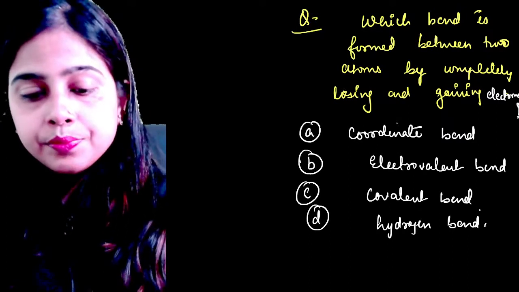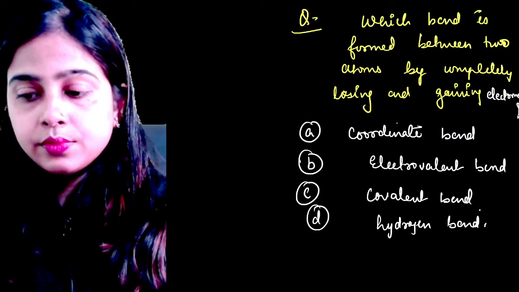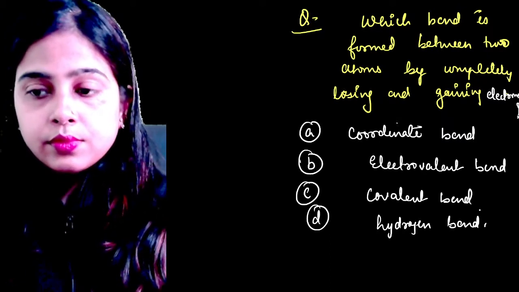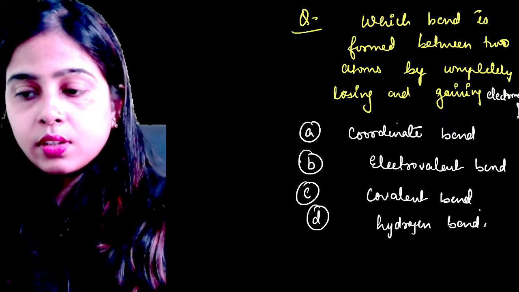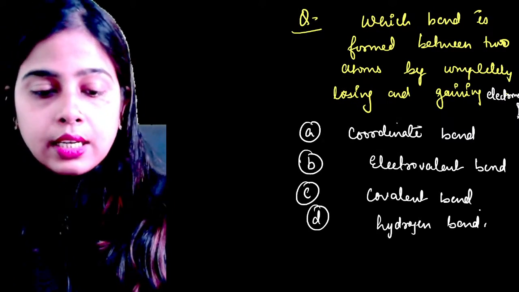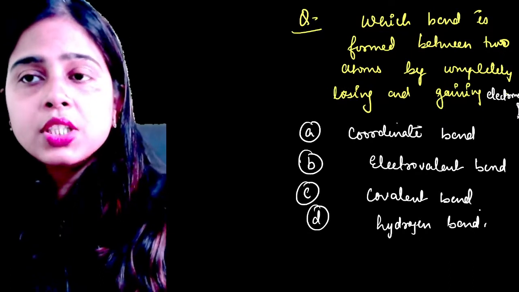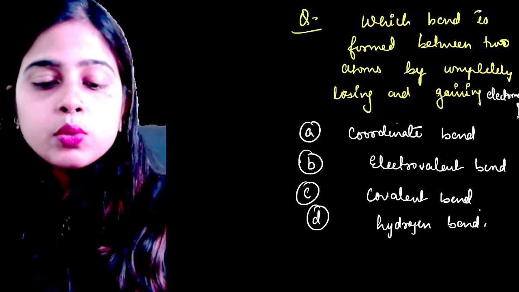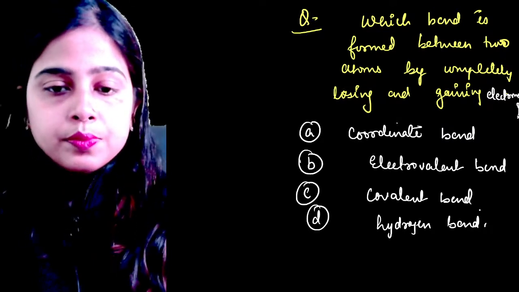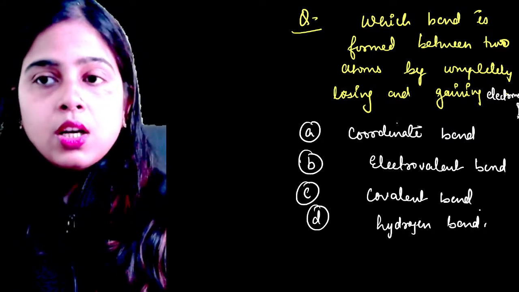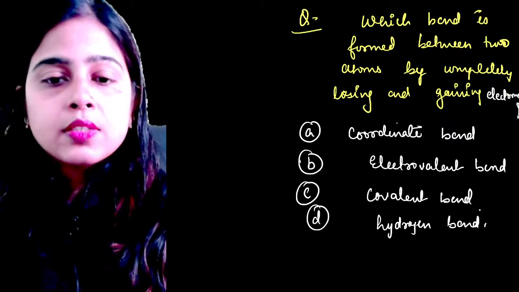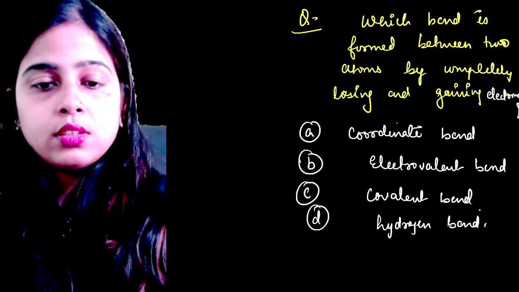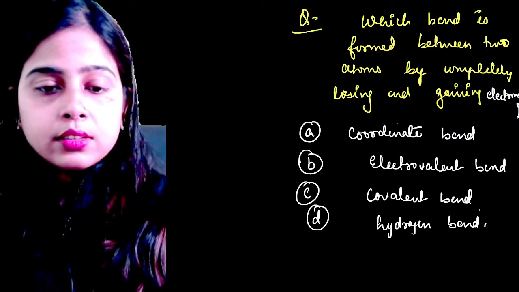Anyone? Try to answer it. It's a very easy question. Which bond is formed between the two atoms by completely losing or gaining electrons? Or you can say by complete transfer of electrons from one atom to the other.